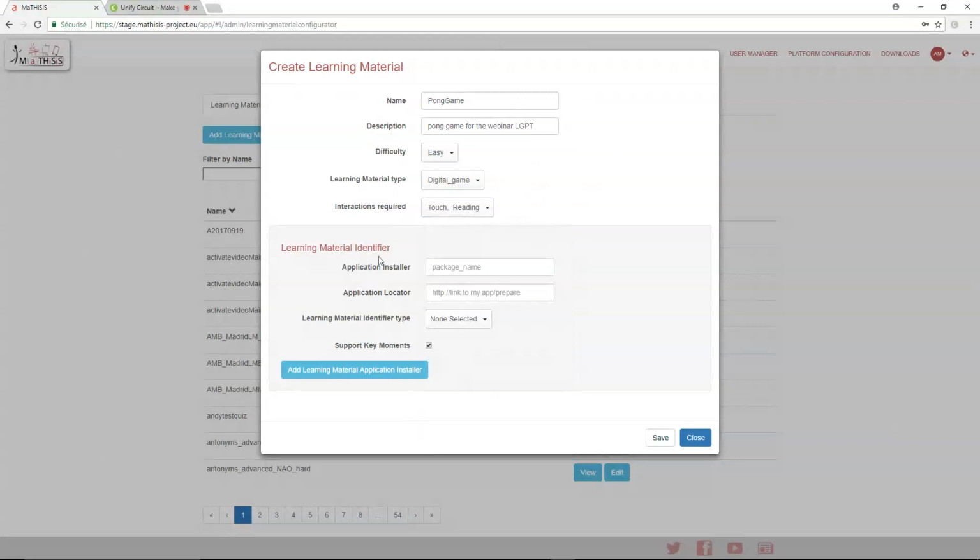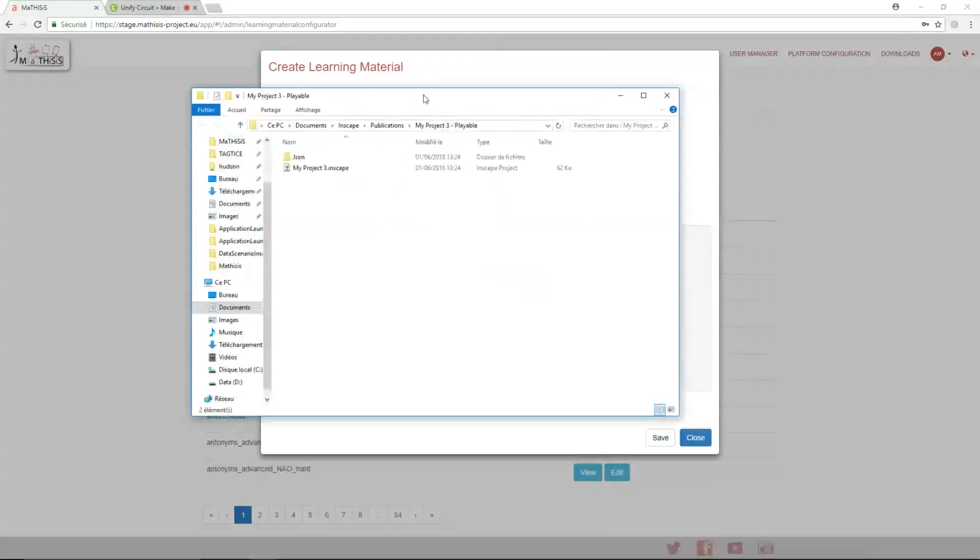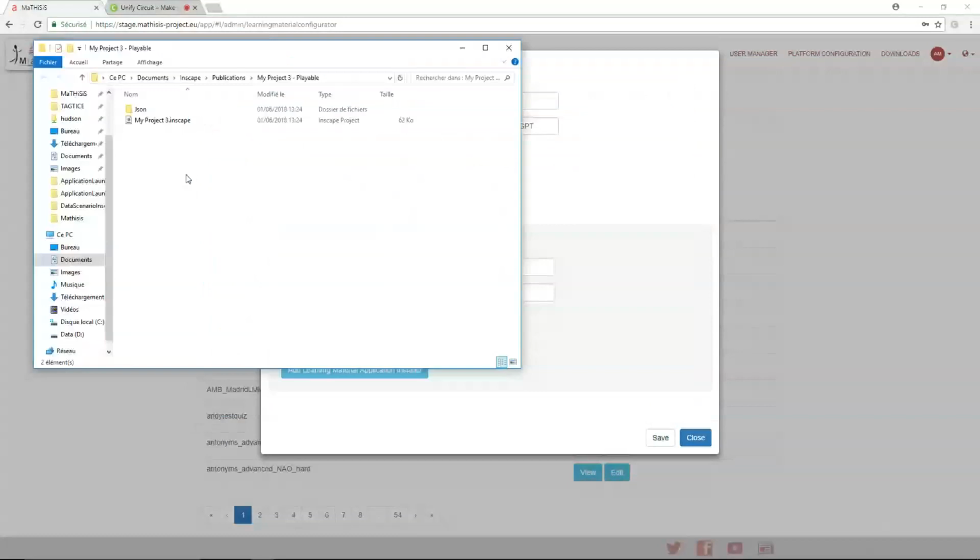And now we have some more technical stuff right here, which are the identifier of the learning material. So this actually tells the platform how we are going to start the learning material. So for example, right here, we have a game that has been published on a desktop. So this is something which is present on a computer. So we have a computer file to insert right here in the field application locator.